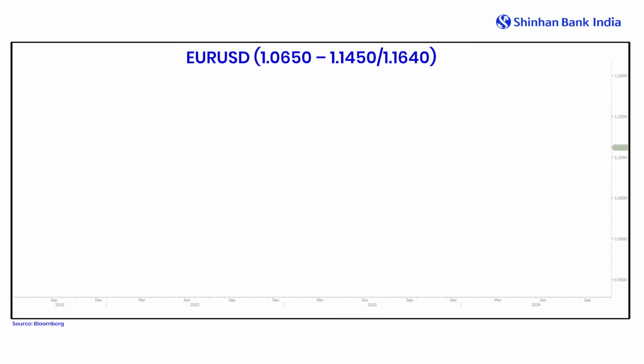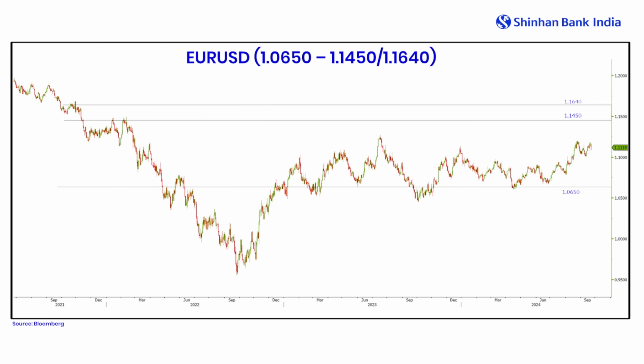Now if we draw the line for the euro-dollar pair in our anticipation, the euro-dollar pair finds a very strong support at 1.0650 levels, while the immediate resistance level comes at 1.1450. Only a break above that, when we see the dollar index sliding, can there be a possible test of 1.1640 also. But initially 1.1450 remains a very important resistance zone.